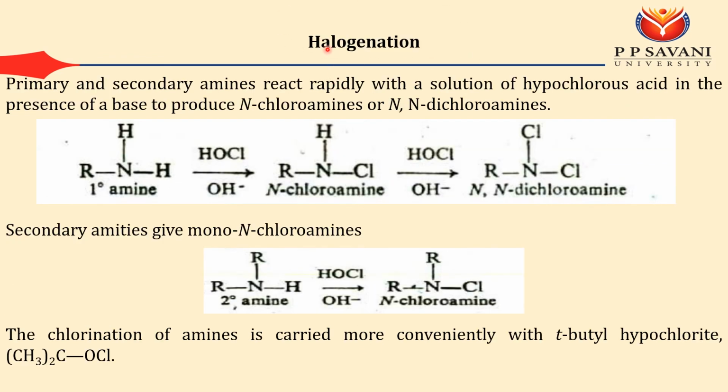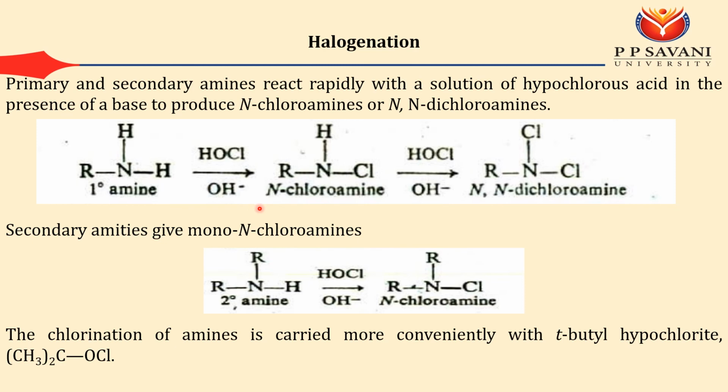Halogenation. Primary and secondary amines easily react with hypochlorous acid in the presence of base, and you will get N-chloramine; this reaction we have already seen. Suppose I have a primary amine and hypochlorous acid, so the water molecule is removed, or you can remove OH minus, and this Cl is directly attached here, so you will get N-chloramine.